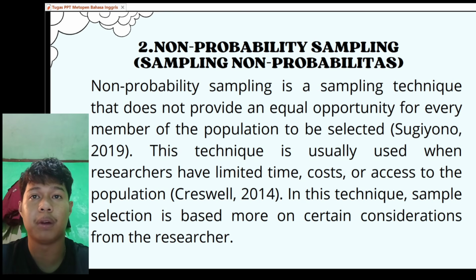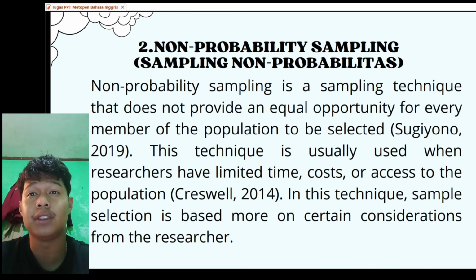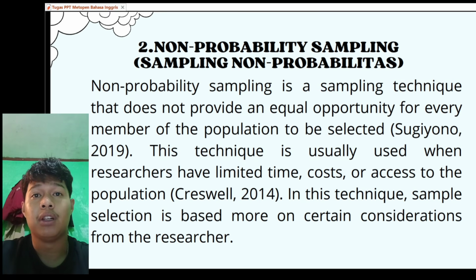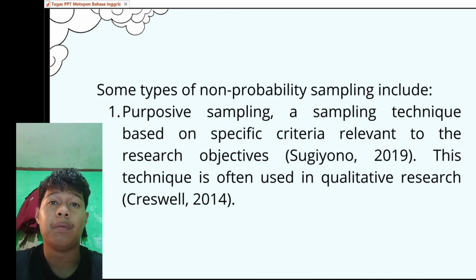The main characteristics of non-probability sampling: it does not use a randomization process. Samples are selected based on specific considerations. Not all members of the population have an equal chance of being selected. It is more suitable for qualitative or exploratory research. The results cannot be widely generalized. Types of non-probability sampling include: